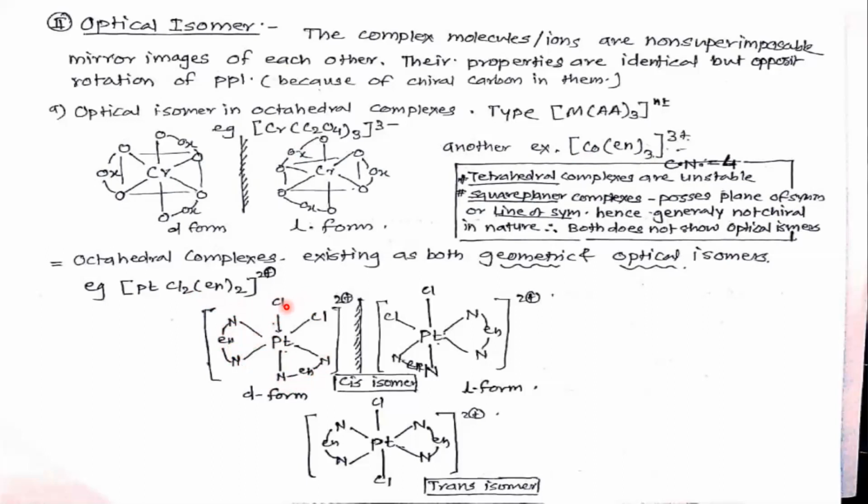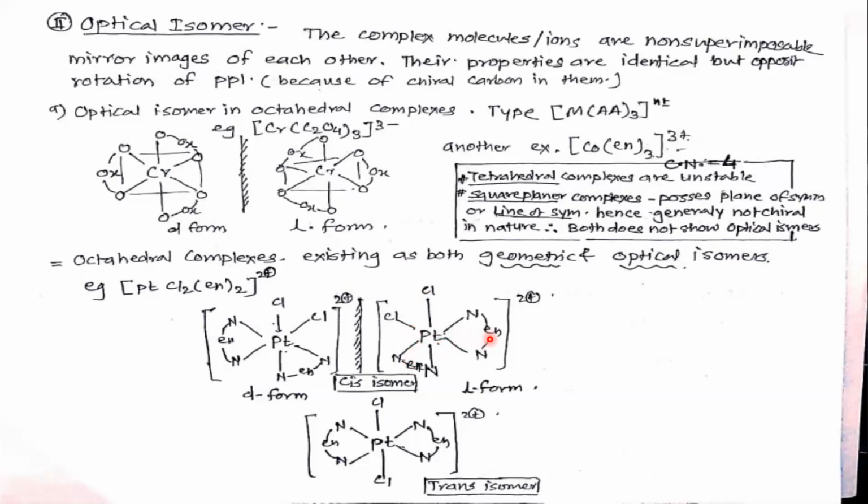This is the cis form, because both chlorines are on the same side. If we take its mirror image, these two chlorines are on this side, with one ethylene diamine and this second ethylene diamine.